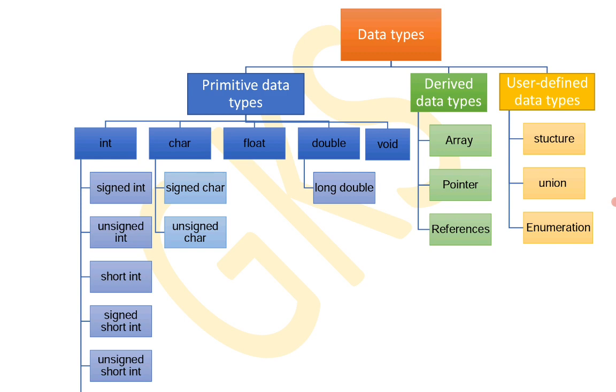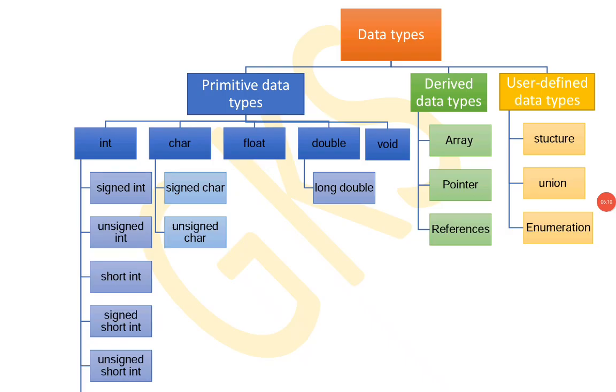Float means numbers with decimal values, called floating values, decimal values or real numbers. And double means double the size of the float values. Then void means null value or null data type, a data type with no return type.